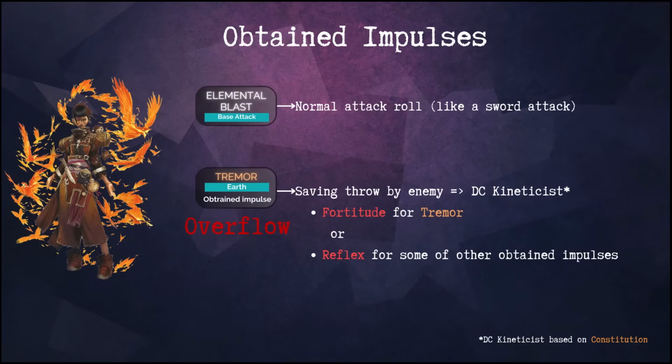I would like to point out that some impulses have the overflow tag, which means that this impulse overloads your gate, and after using it at the end of your turn, the aura turns off, and you will have to turn it back on the next turn by spending 1 action point. Keep it in mind during combat.